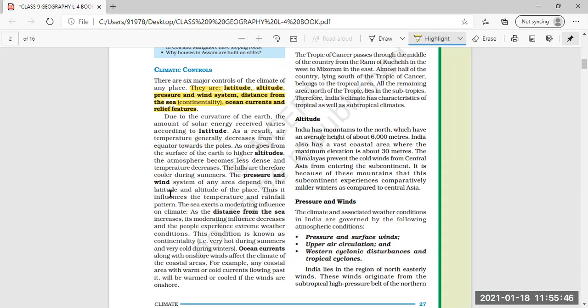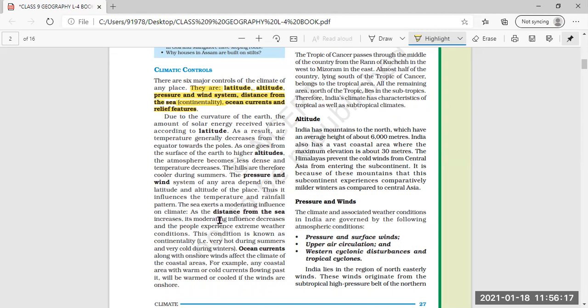The pressure and the wind system of any area depend on the latitude and altitude of the place. That means how much atmospheric pressure there is and how much wind blows over there all depends on the latitude and altitude, how far that place is from the equator. Thus it influences the temperature and rainfall pattern.